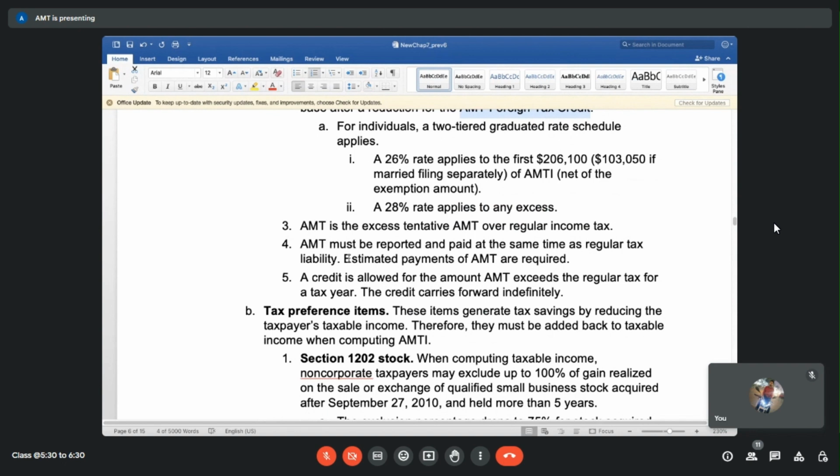Estimated payments of AMT are also required if the client has fallen into an AMT situation. If there was an AMT tax liability coming up for the prior year, we should see, do we need to schedule quarterly estimated tax payments for AMT? We cannot say that, well, it's AMT, it's not required, at the end of the year we'll pay that. That's the responsibility of the taxpayer to understand if they're falling under an AMT situation and maybe make tax payments in advance as they would do for any regular tax liability.